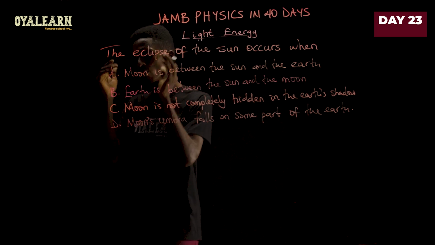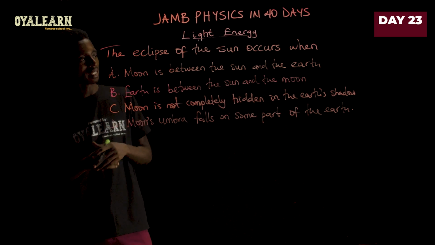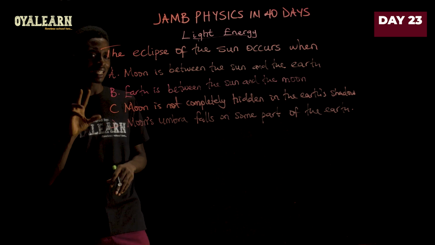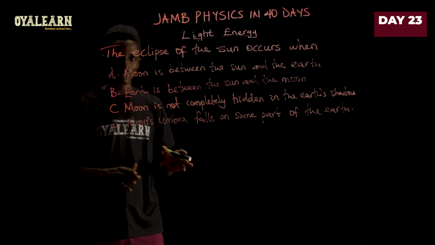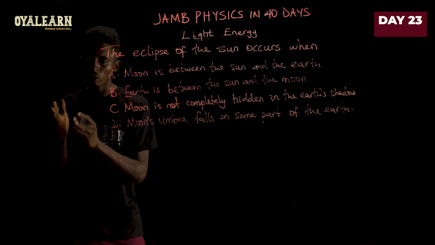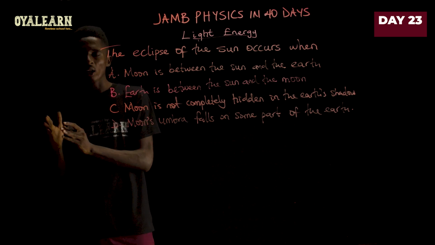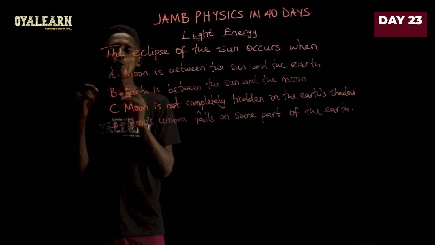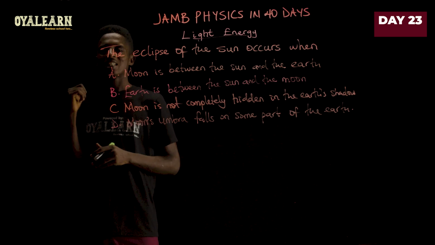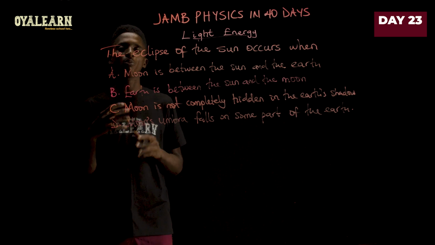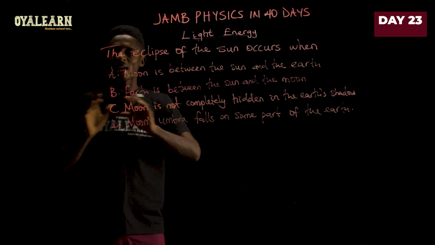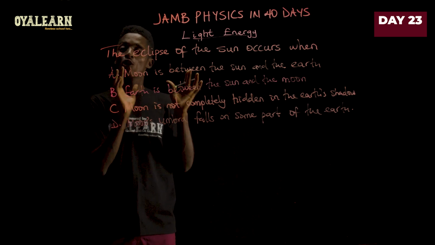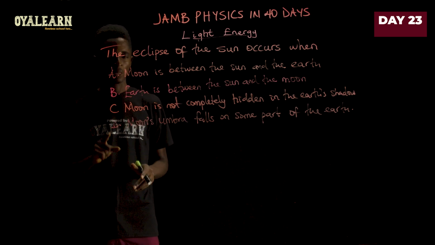Now, back to A and D, which is what we are left with now. For context sake, it's important that I explain this. When we say solar eclipse, it just means that the moon is between the sun and the earth. That is, the moon, which is an opaque object, is blocking the sun rays from reaching the earth fully, right? So that would be a case for solar eclipse, and that makes option A the correct one in this question.